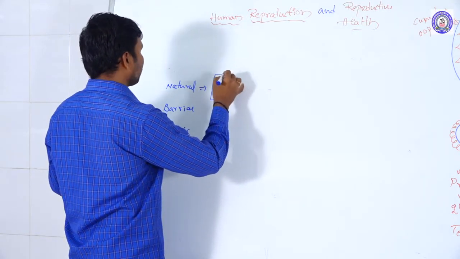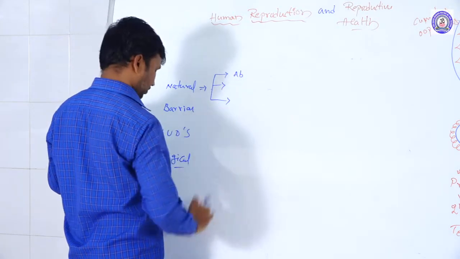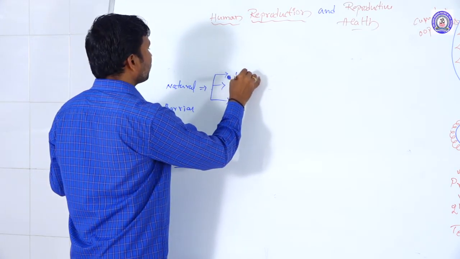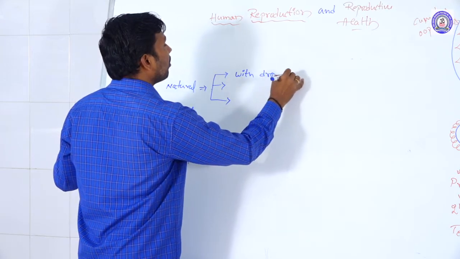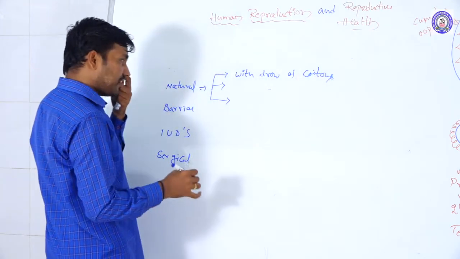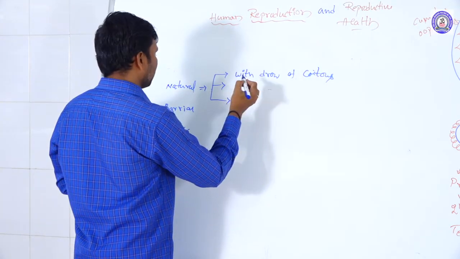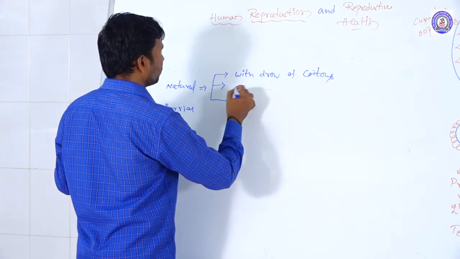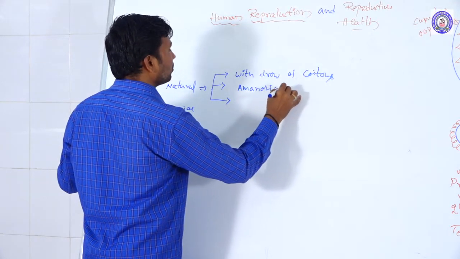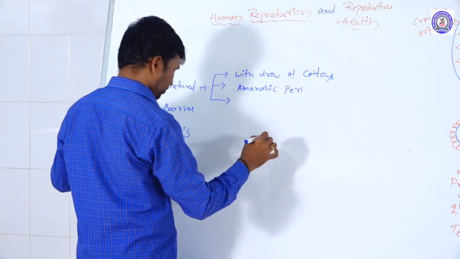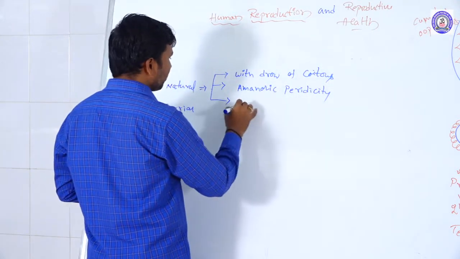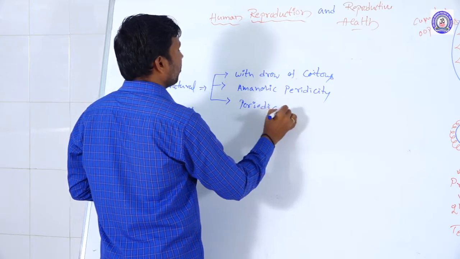One is withdrawal of coitus. Then amenorrhea, and periodic abstinence.